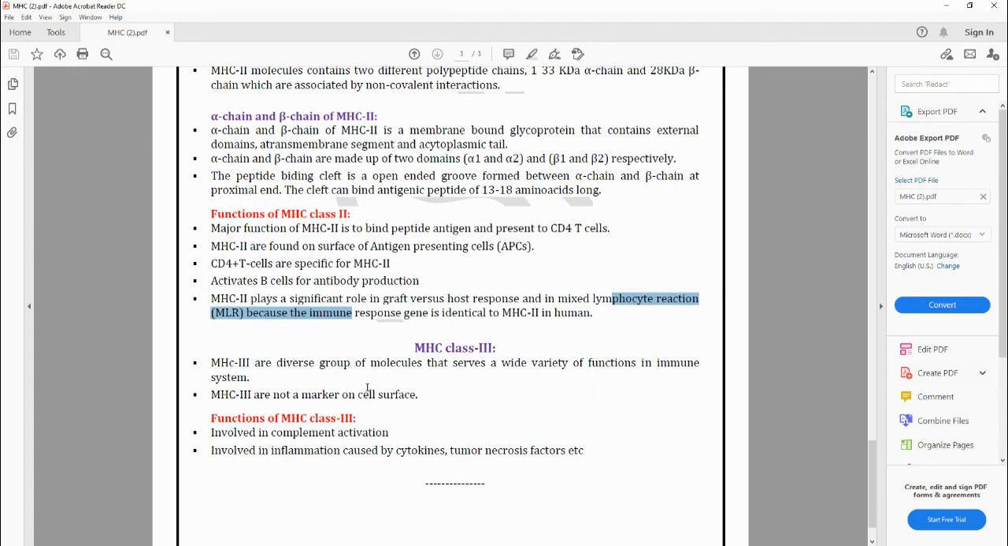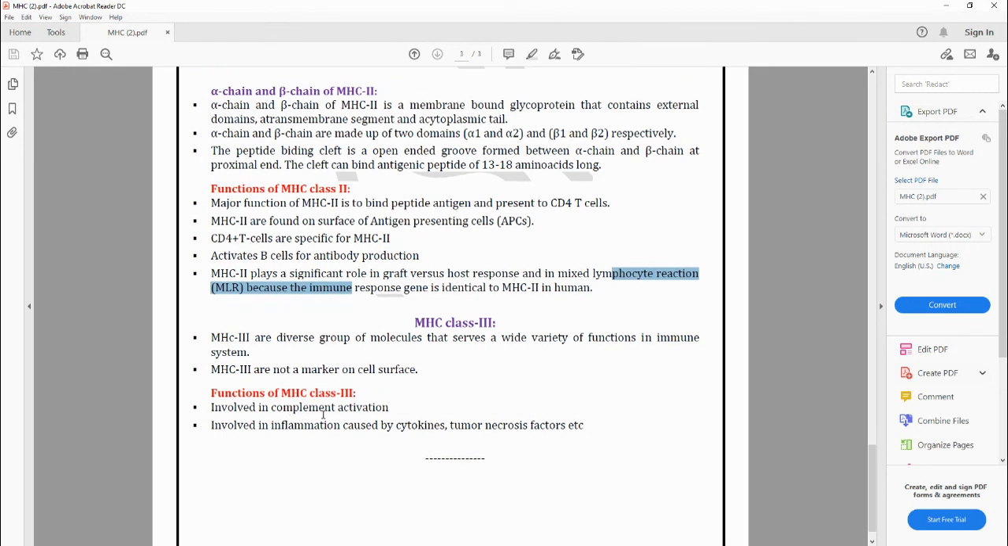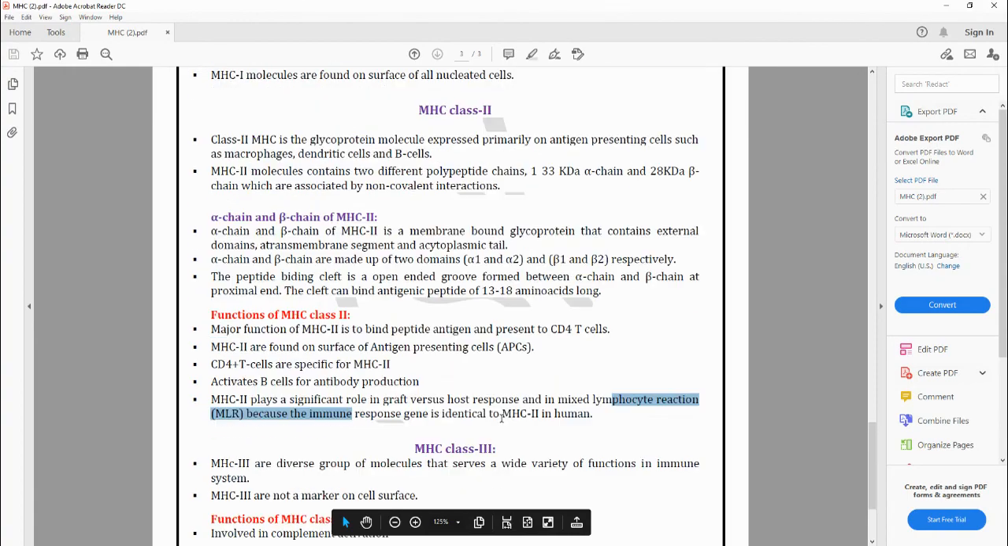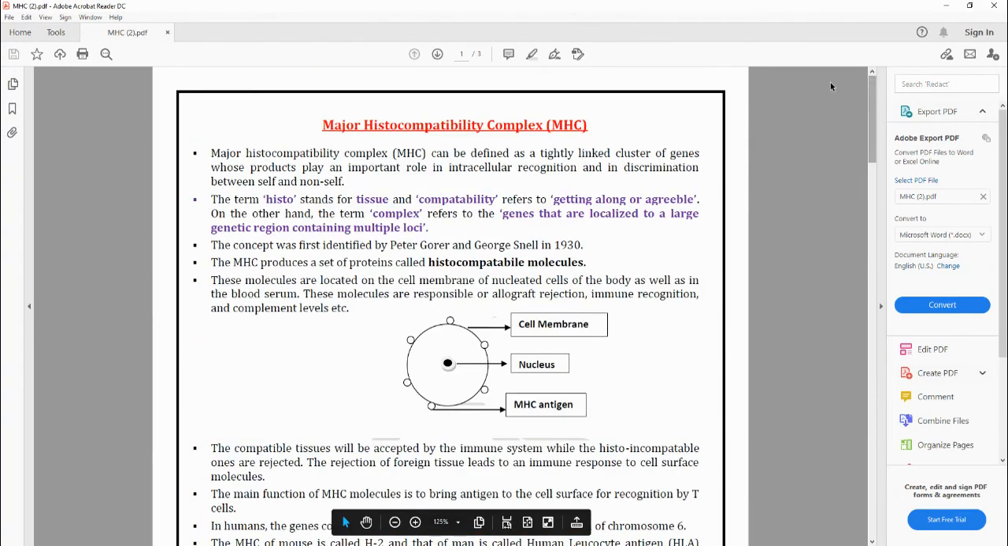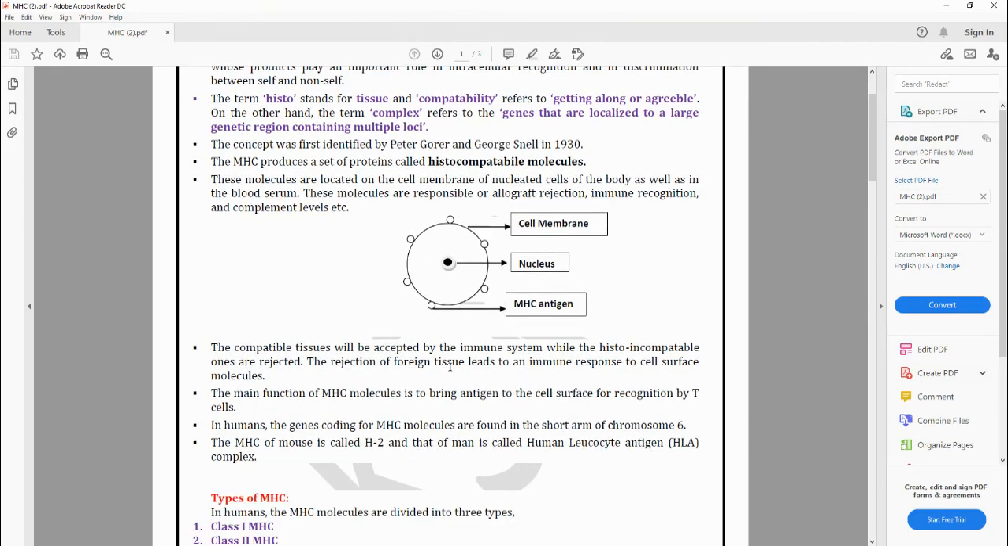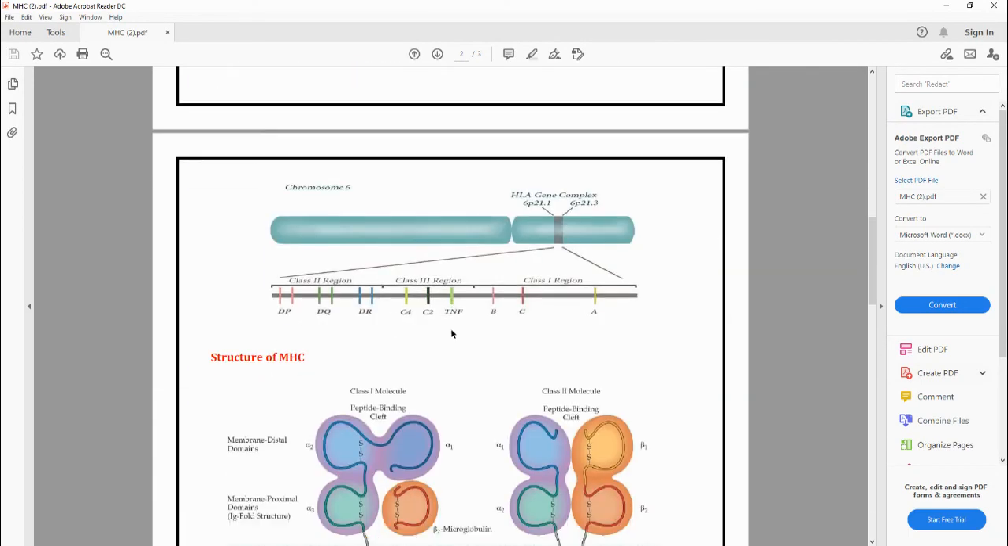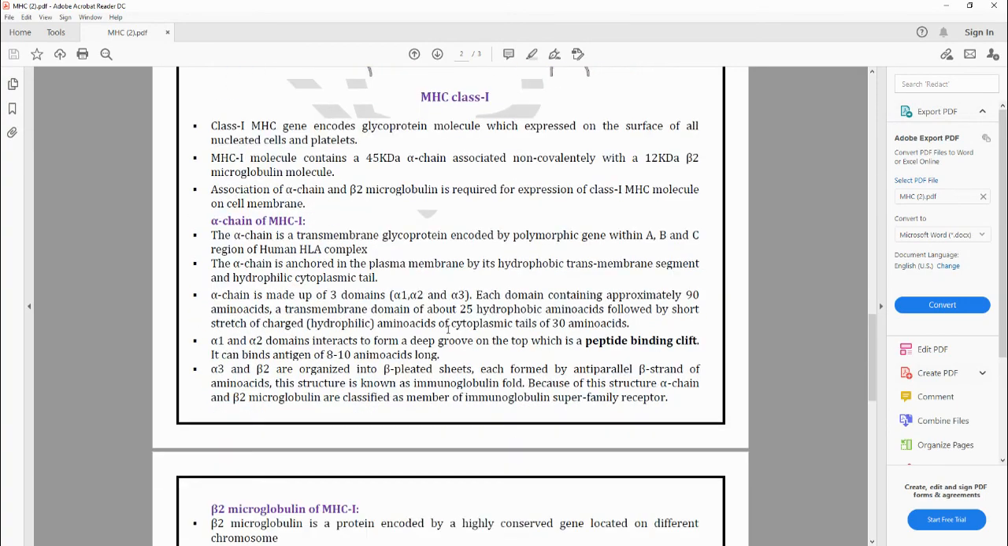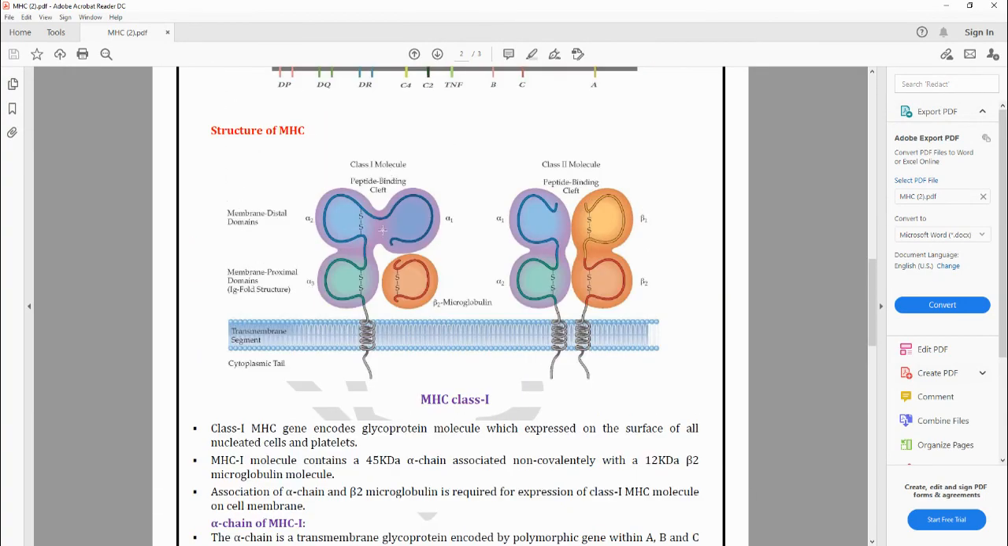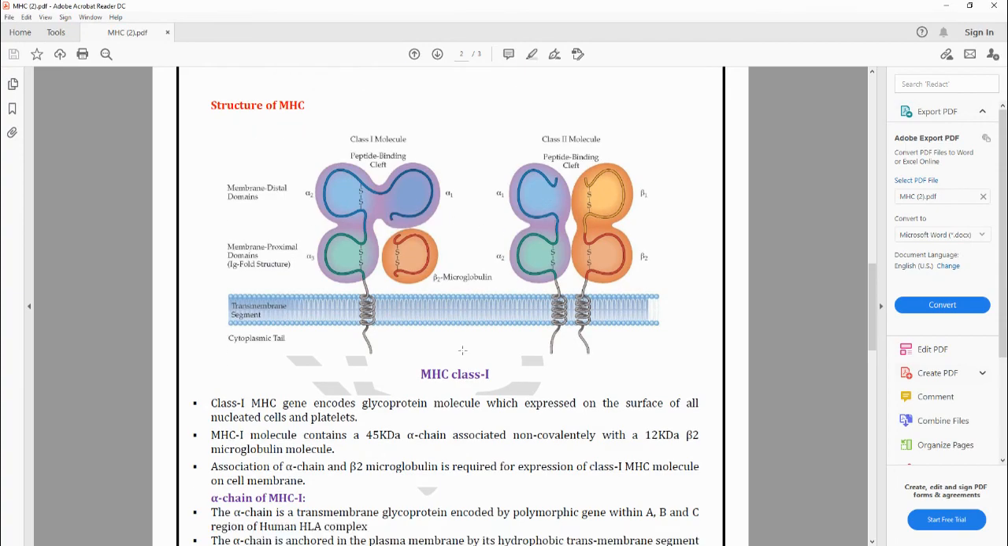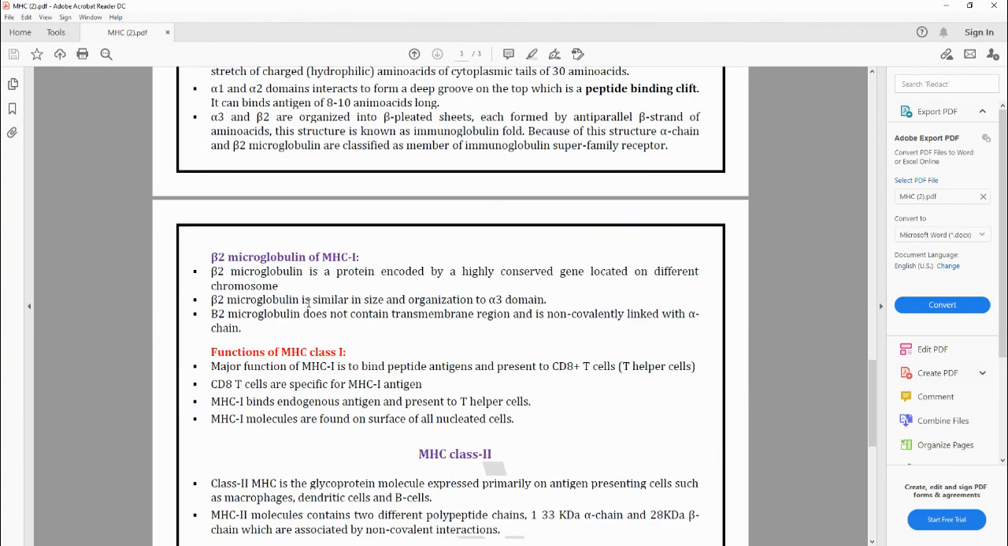Coming to the class 3, these are a diverse group of molecules that serve a wide variety of functions in the immune system, and they are not a marker on any cells. Their function is in complement activation, and they are involved in inflammation caused by cytokines, tumor necrosis factors, etc. This is regarding the major histocompatibility complex, the definition, their structure, their location and the types. Under the structure, we have discussed the two types of classes, class 1 and class 2 with their alpha and beta, and finally we have discussed the functions.